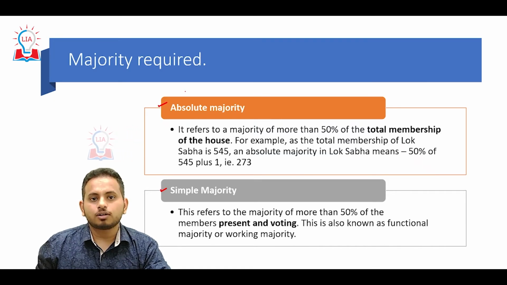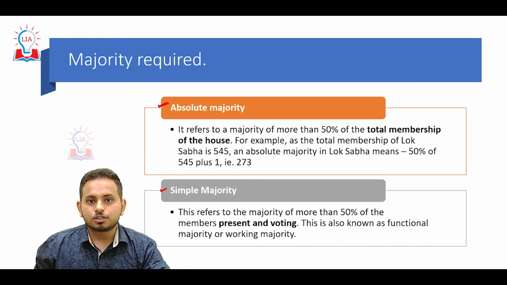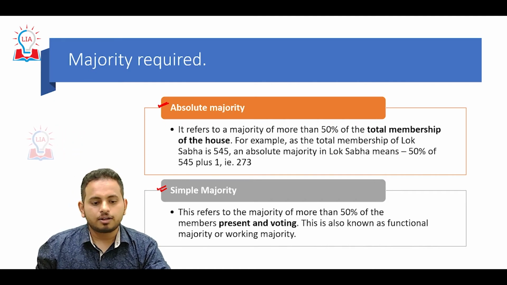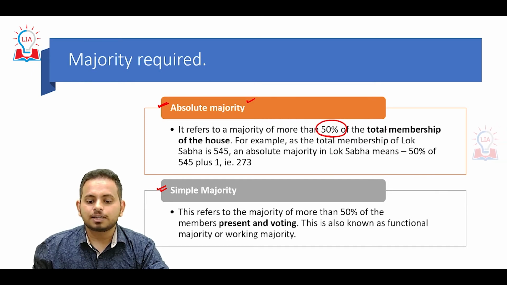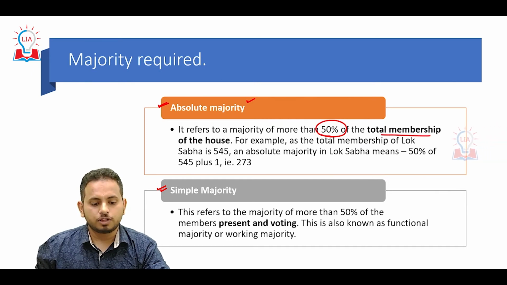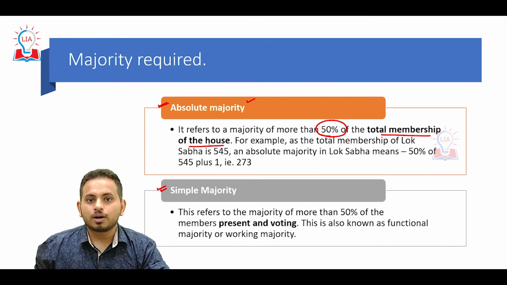If you have not studied these two types of majority, then concentrate here. What is the absolute majority? Absolute majority is when a majority of more than 50% of the total membership of the house is required to vote.